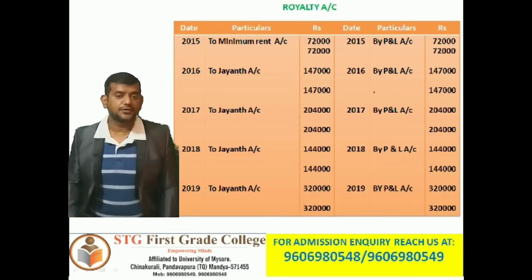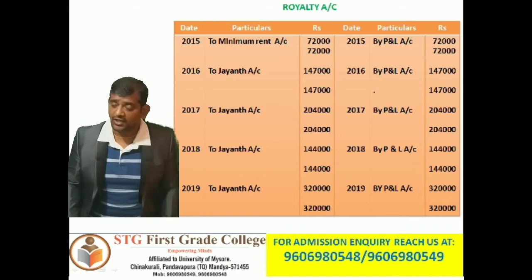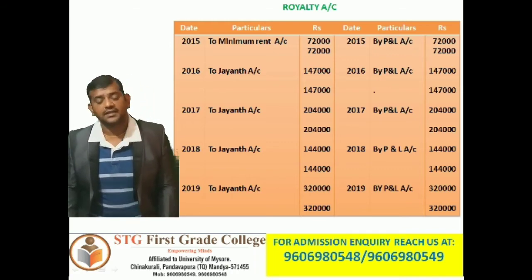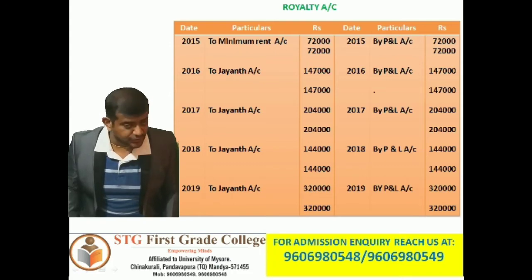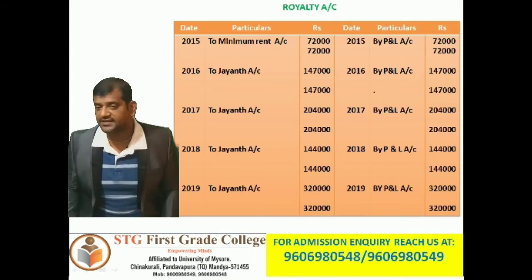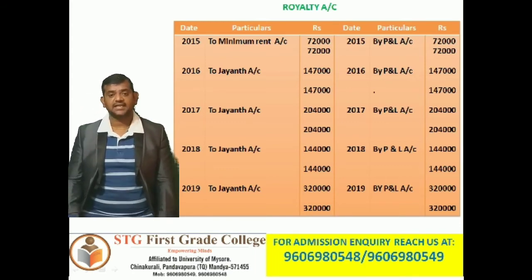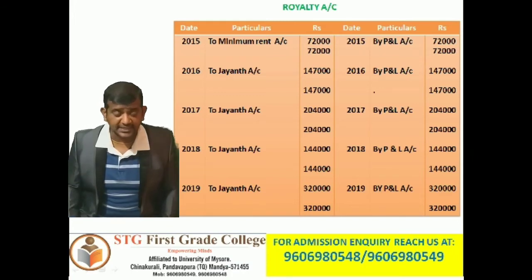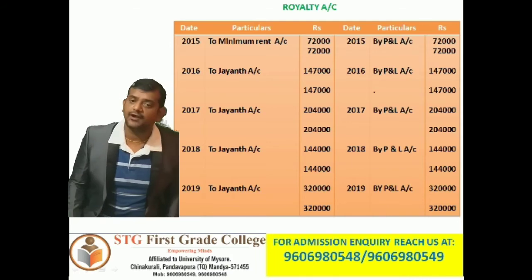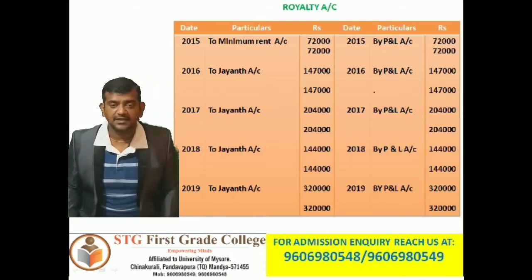So in the year 2017, to Giant account 2,04,000. 2017, by P&L account 2,04,000. In the fourth year, 2018, to Giant account 1,44,000. By P&L account 1,44,000. That is in the year 2018. So in the year 2019, to Giant account 3,20,000. By P&L account 3,20,000. Both sides total 3,20,000.